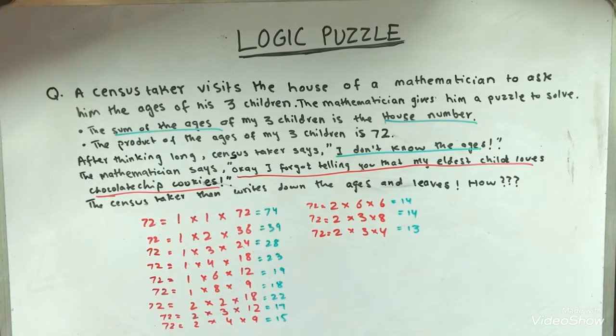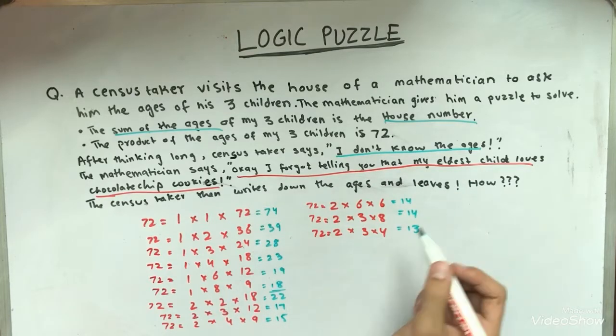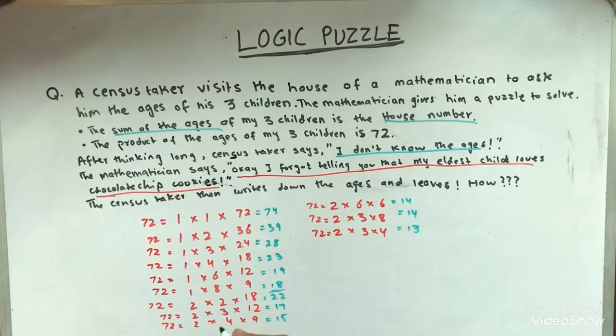If I were the census taker and I just knew the house number, I could easily figure out the ages of the children. For example, if I went to the house and it was house number 18, I would know that the only numbers that multiply up to 72 and add up to 18 are 1, 8, and 9. So isn't it actually very simple? But the census taker says, "I do not know the ages." Why did he say that, even though he knew the house number?